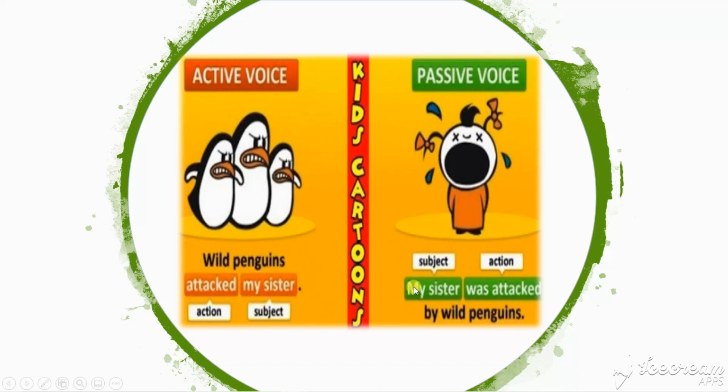After it comes the verb, but the verb needs a helping verb, plus the main verb must be in past participle. My sister is singular, that's why we used was. If it were plural, like my sisters, we would use were. But it is singular, so we said my sister was attacked. By whom? By wild penguins. Very simple.